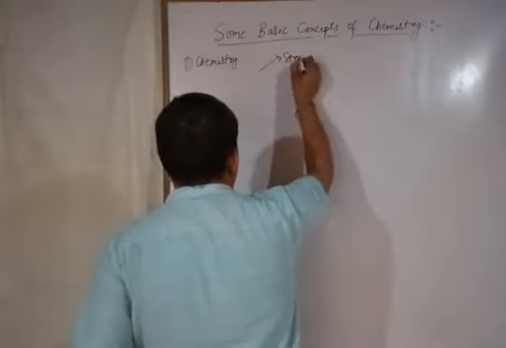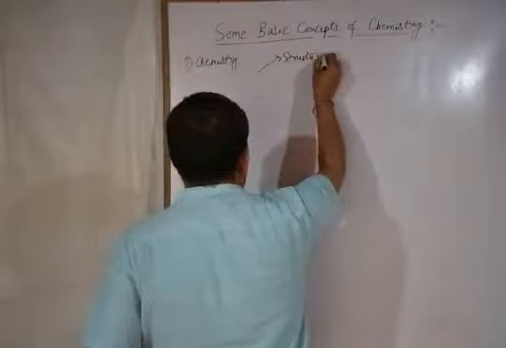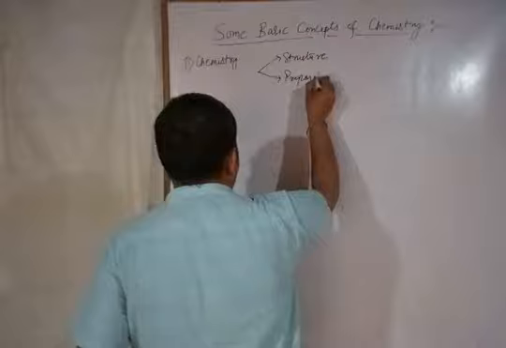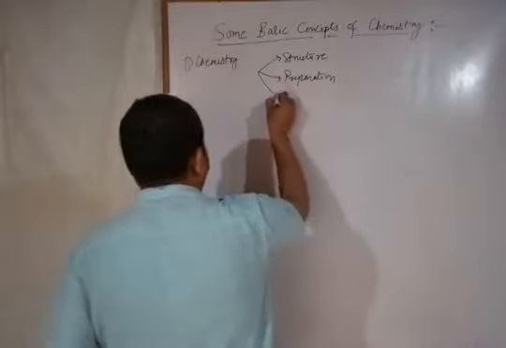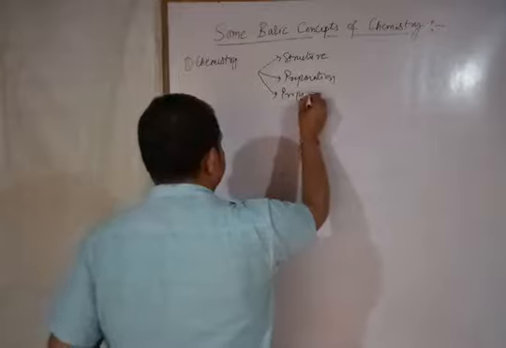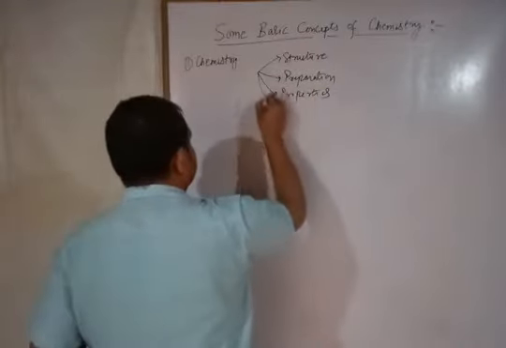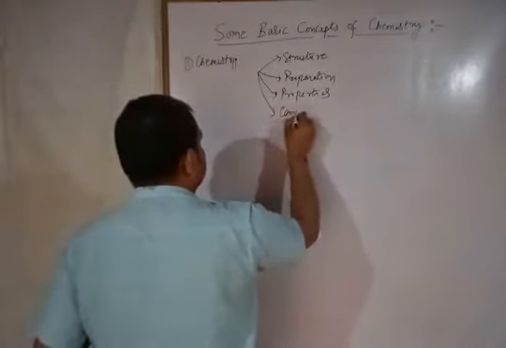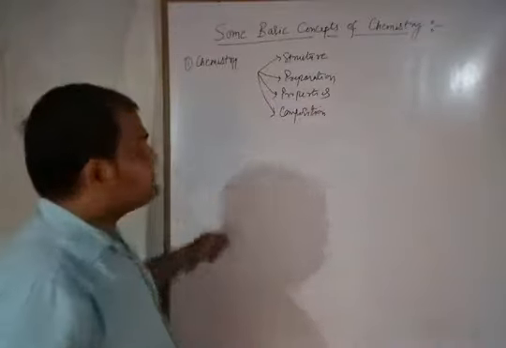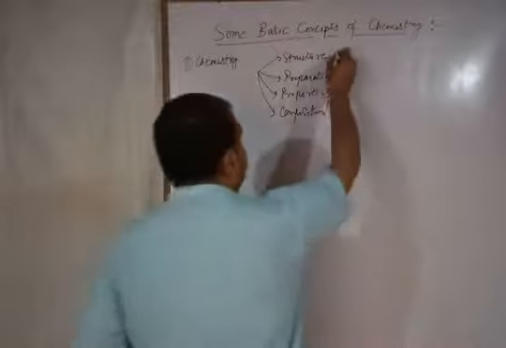Structure, preparation, properties and composition. Structure, preparation, property and composition for what?